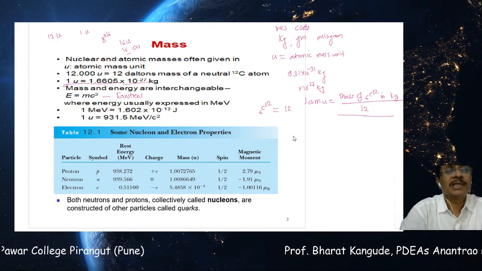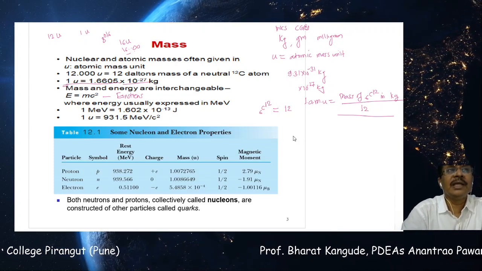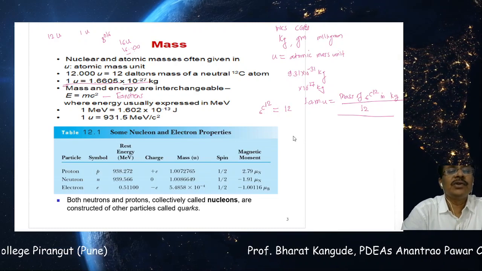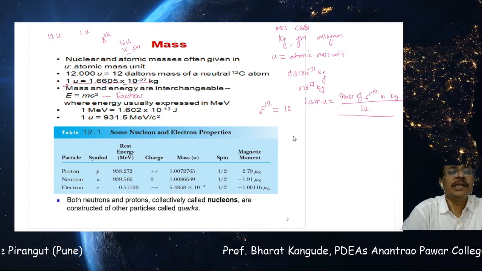This mass energy equivalence helps us define another unit, called the electron volt, or 1 million electron volt.